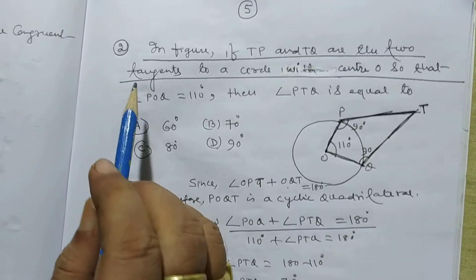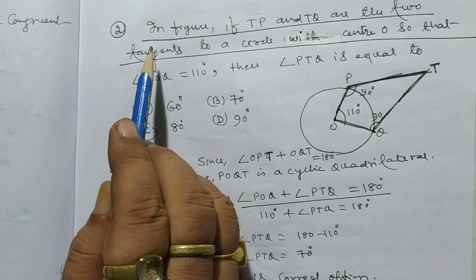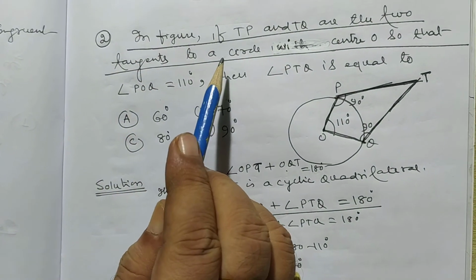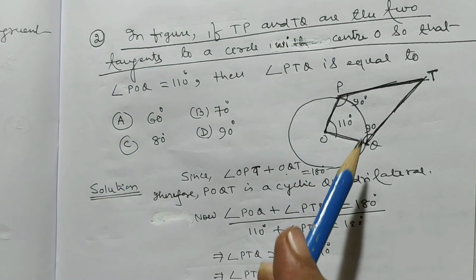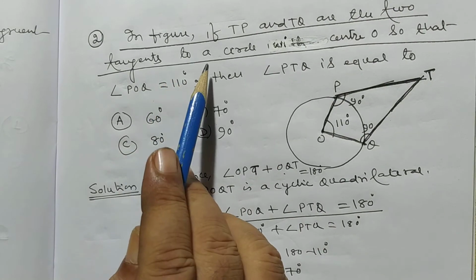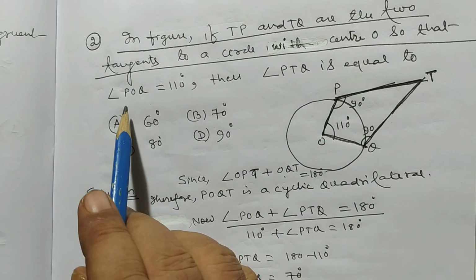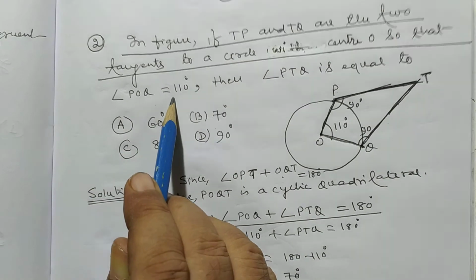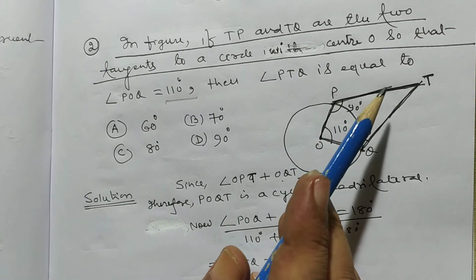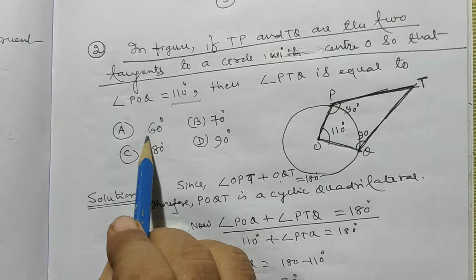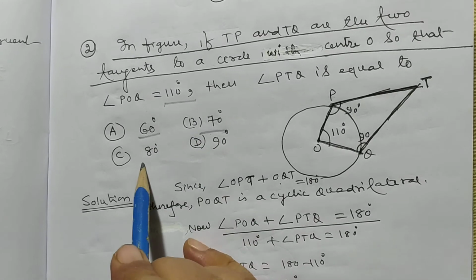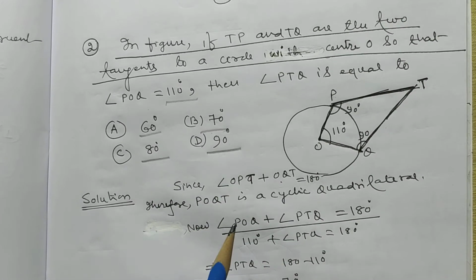So my dear student, now I want to discuss problem number 2. In figure, if TP and TQ are the two tangents to a circle with center O, so that angle POQ is equal to 110, then angle PTQ is equal to 60 degree, 70 degree, 80 degree, 90 degree.